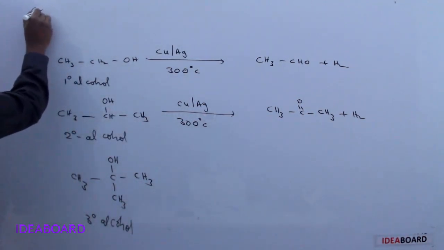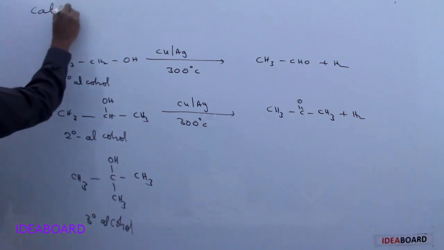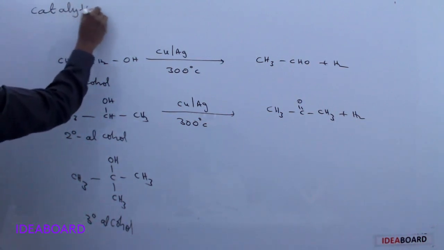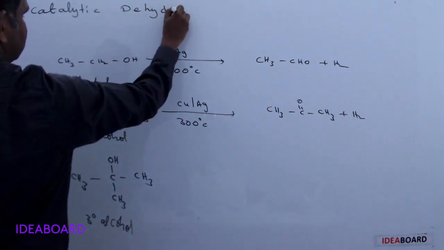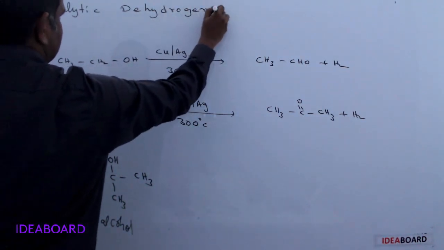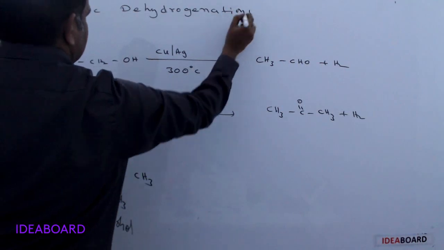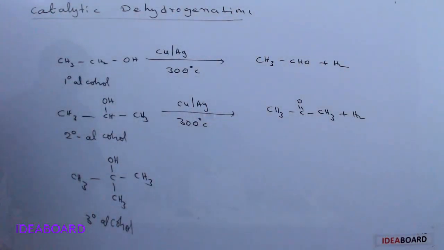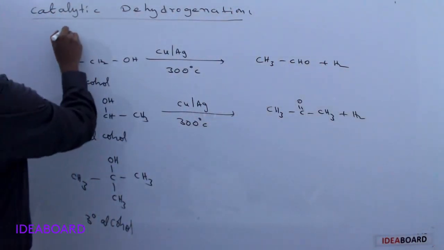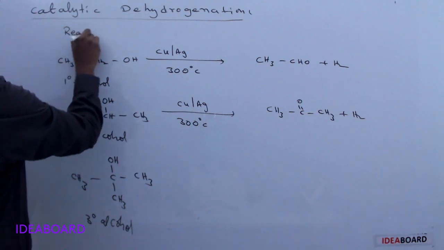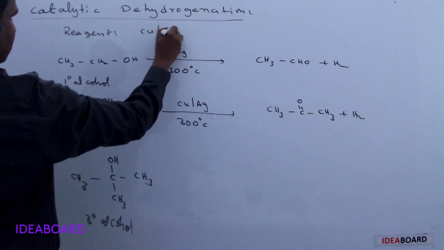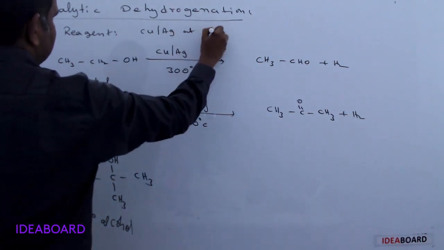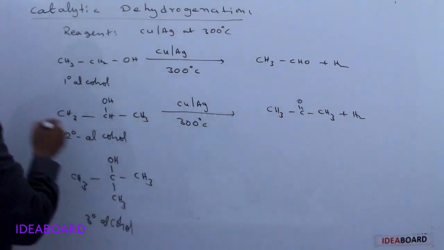Catalytic dehydrogenation. The reagent used is either copper or silver at 300 degrees Celsius.